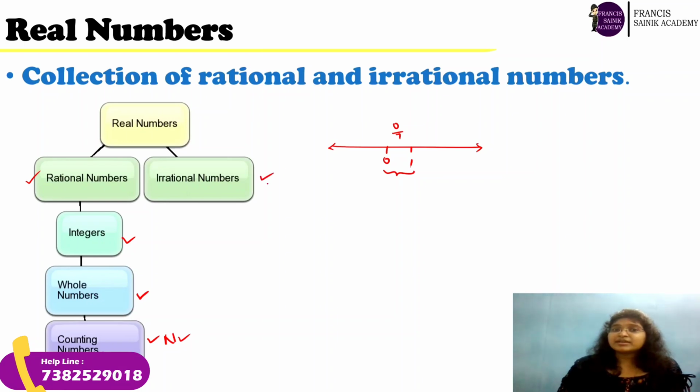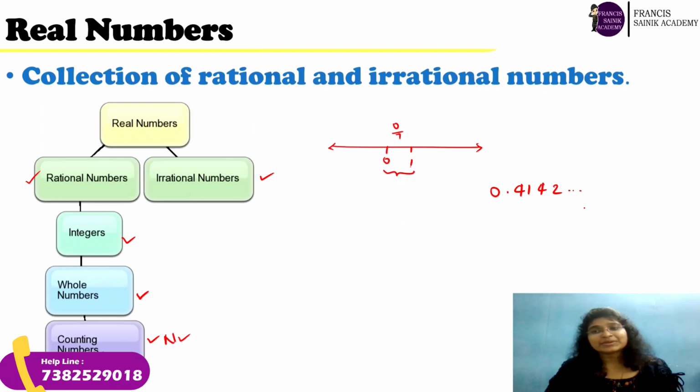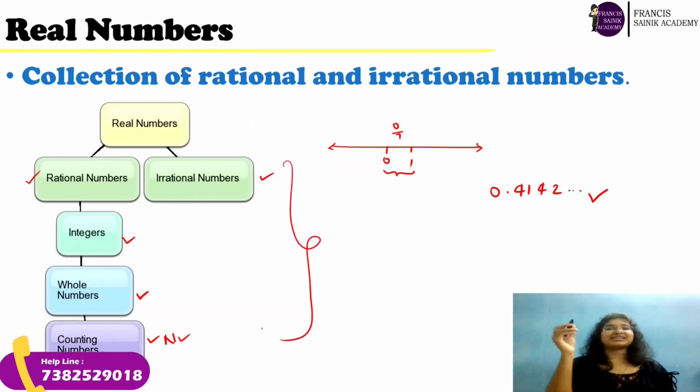What about irrational numbers? Yes, irrational numbers are non-terminating and non-recurring. They will be in the form of 0.4142 and so on. But definitely they can also be plotted on the number line. So they are also called real numbers. So what are real numbers? Any number that can be plotted on the number line. So all these are real numbers only.